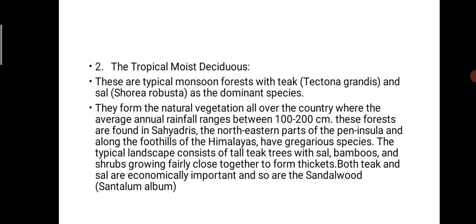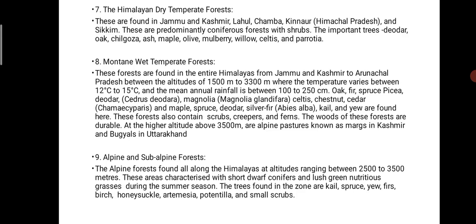Then tropical moist deciduous. These are the typical monsoon forests with teak and sal plants, and they form the natural vegetation all over the country where the average annual rainfall ranges between 100 and 200 centimeters. These forests are found in the Sahyadris, northeastern parts of the peninsula, and along the foothills of the Himalayas.